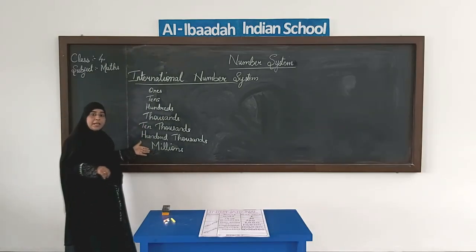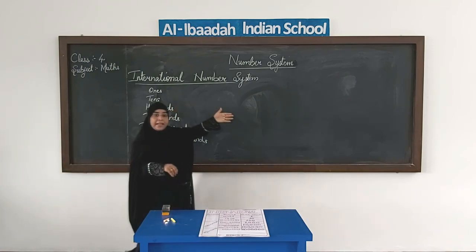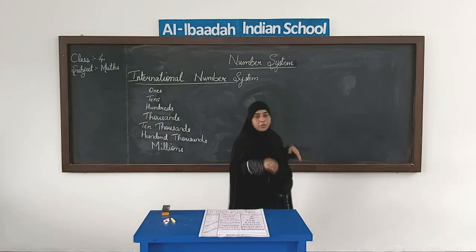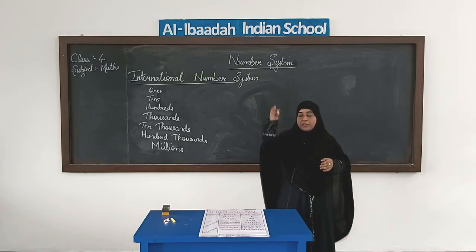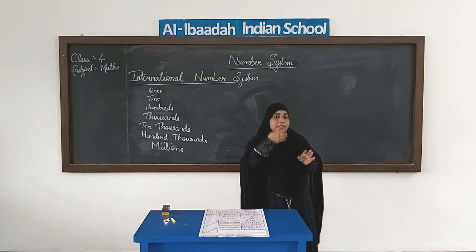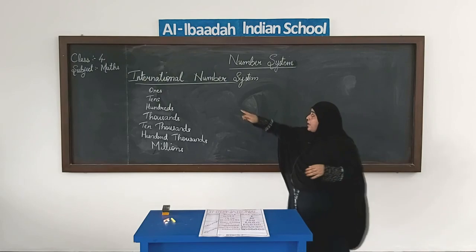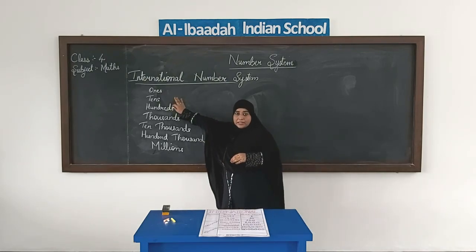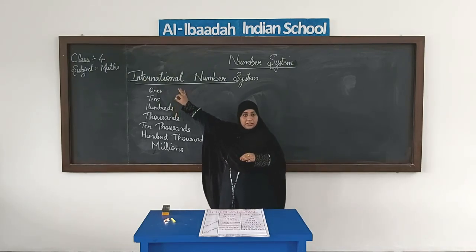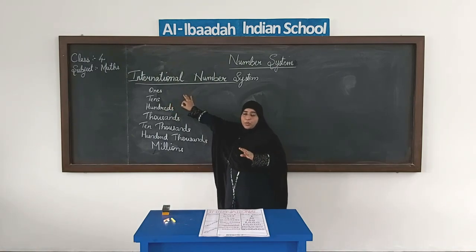Now we will follow the same sequence when we write the place value chart. When we write the places of the digits, we start from the right side and the first place is always ones. In the international system also, the first place is ones.